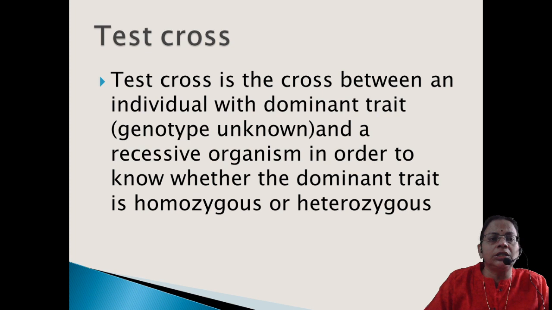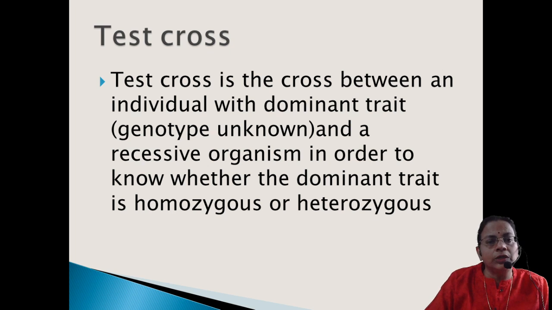From this he concluded that this type of test can be used for knowing the unknown genotype of a dominant organism. A plant expressing a dominant trait can appear in two different forms: either pure for that character, that means homozygous, or heterozygous.